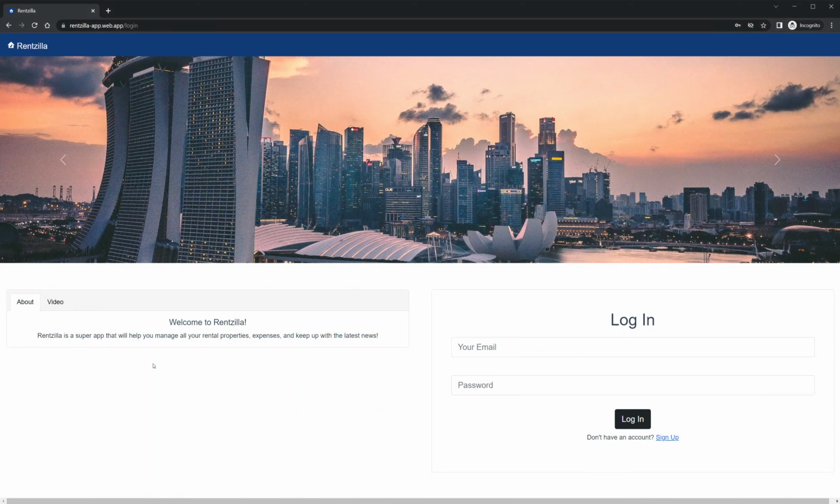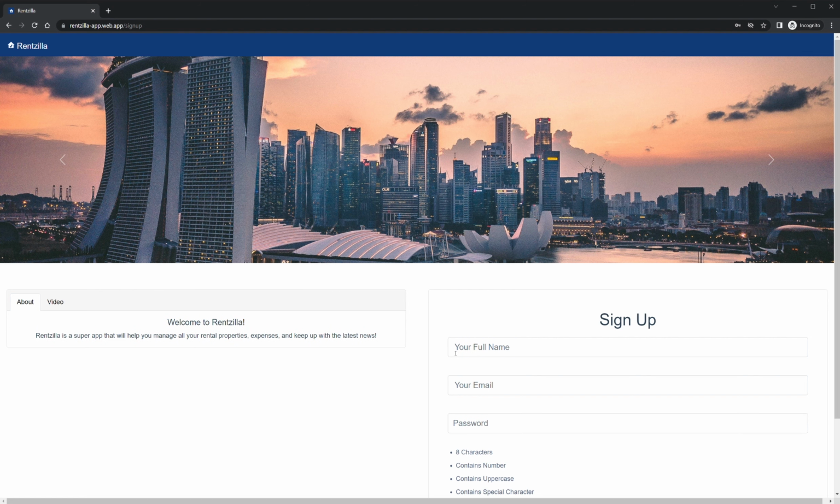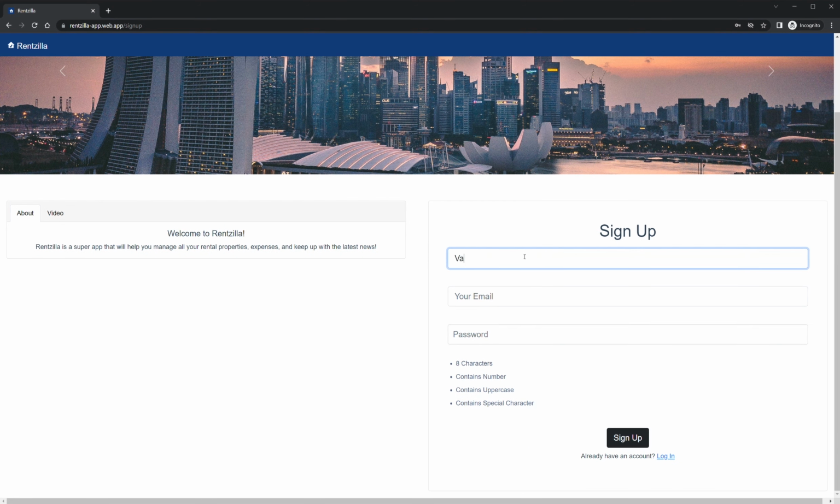This app is supposed to help you manage all your rental properties, expenses, and keep up with the latest news. To begin, let's create a new account. Your full name, email address, as well as a password will be required. Rest assured that your account will be secured with our password strength indicator.